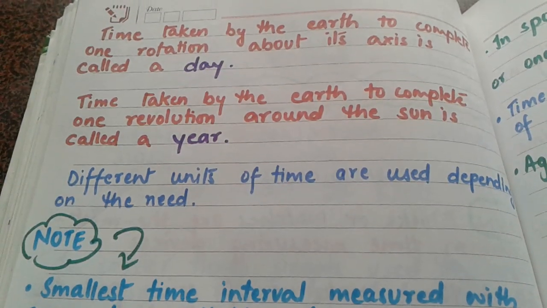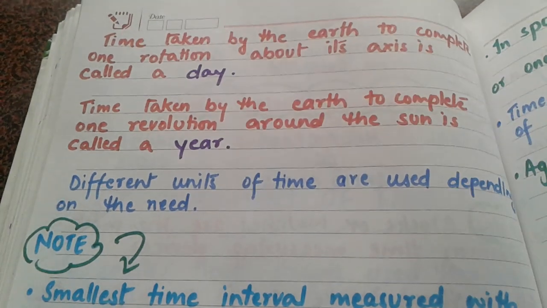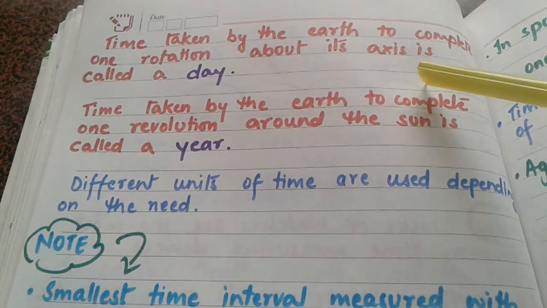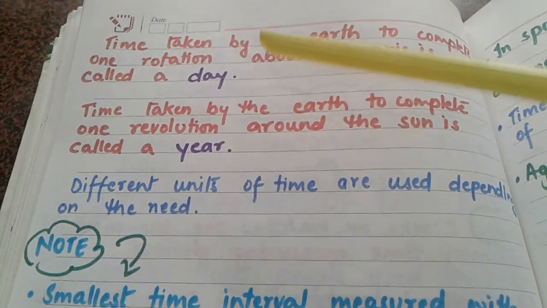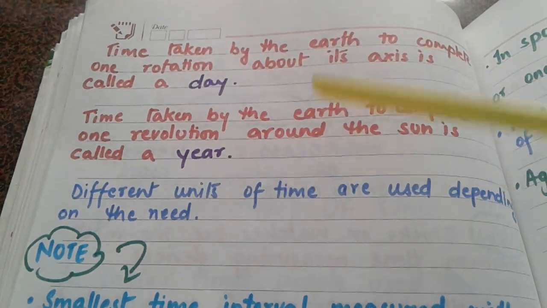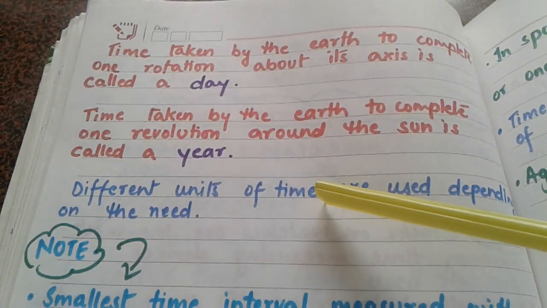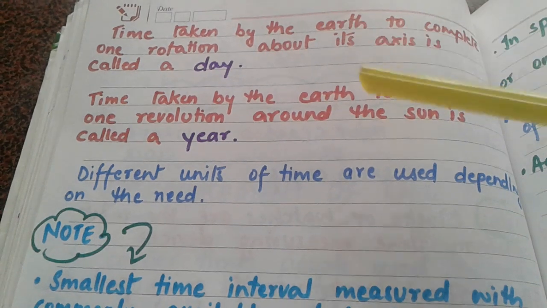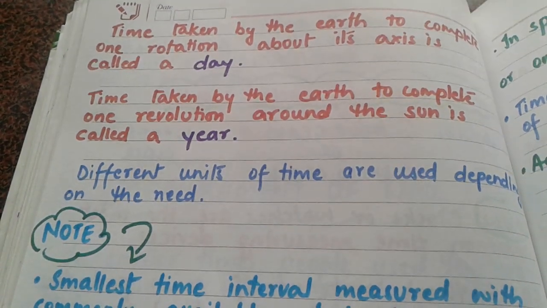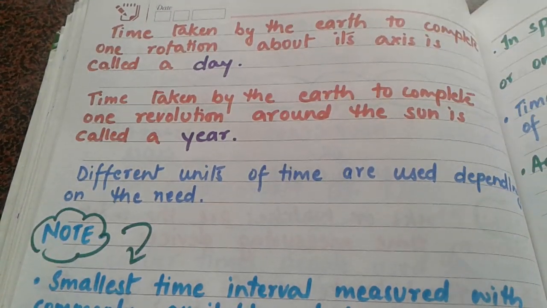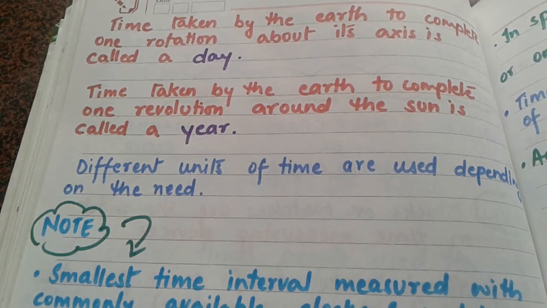Now the time taken by the earth in completing one rotation about its own axis is known as a day. And the time taken by the earth to complete one revolution around the sun is known as a year. So there are different units of time, and depending upon our needs, we use different units of time.